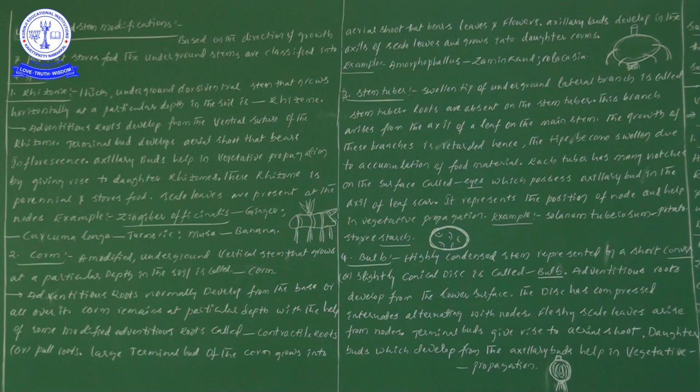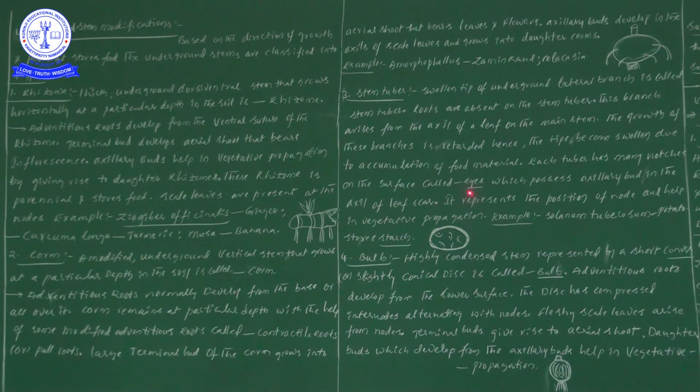So what is the main important point? Stem tuber formation takes place from the branches, and these branches come from the basal region of the main axis. Definitely these branches arise from the axillary region of leaf. Next, each tuber has many notches on the surface. One more time, each tuber has many notches on the surface. From the subject point of view, we will call these notches eyes.